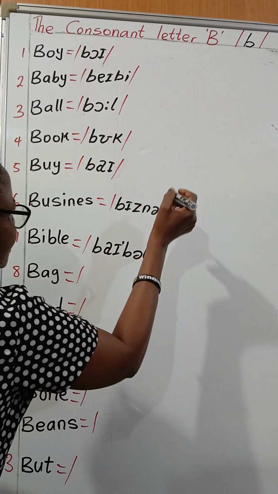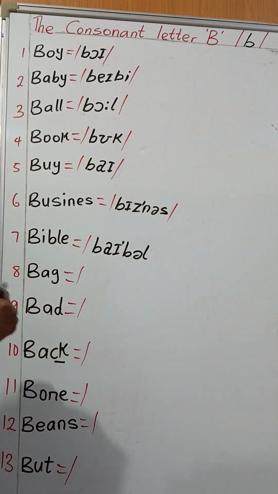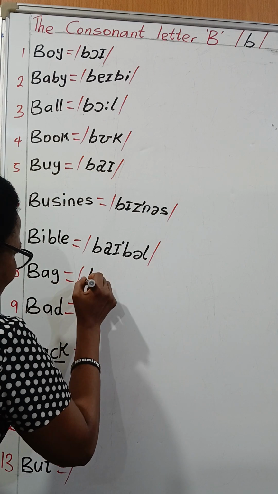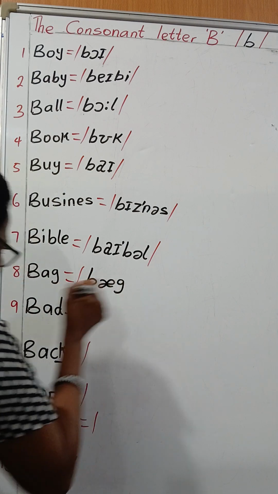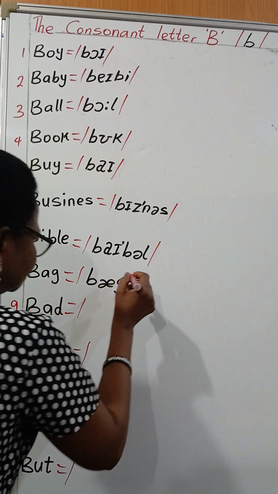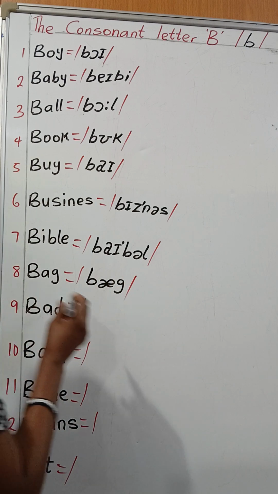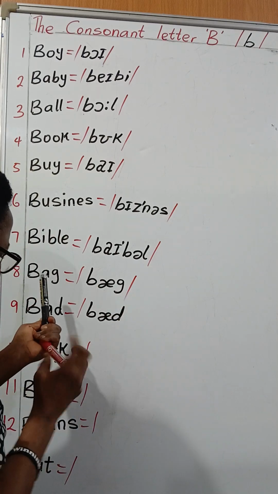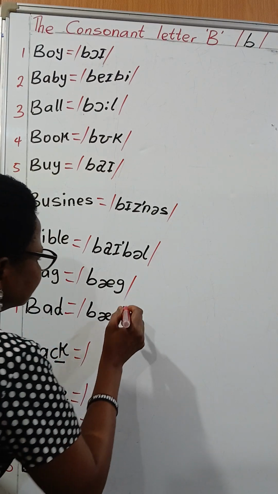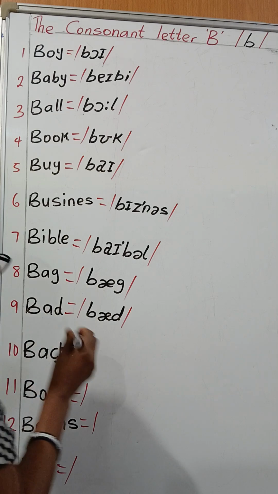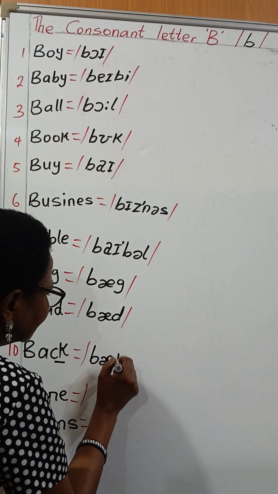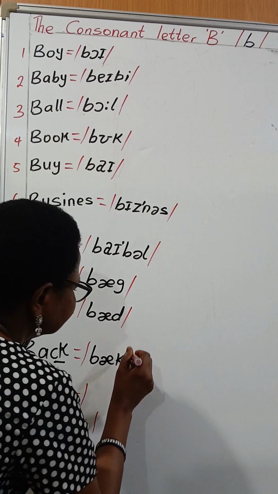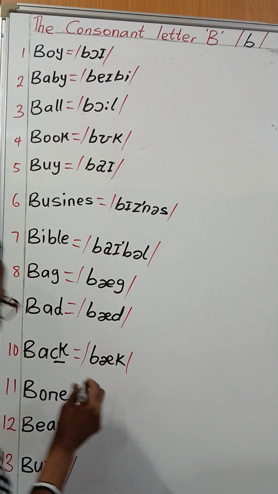Bible. I don't want to bother you with the stress mark because those that are learning. Okay, and this one is bag. Bag. And this one is bad. Bad. Close it up with my red. And this one is back. Back. Remember, these two will give you one sound. And this one is bone.